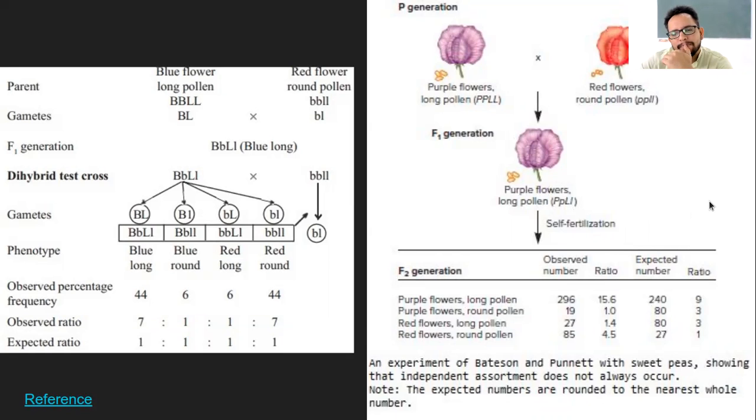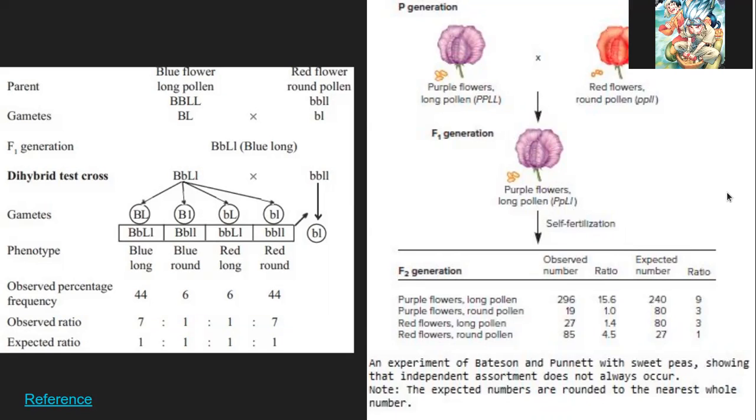I don't get it. Can you do the crossing between the red round flower and the purple long flower? You'll get 4 different ones in a 1:1 ratio. You get only 4 phenotypes, and all of them are 1:1:1:1. It's not 9:3:3:1 because you can only get one gamete from the red and round.